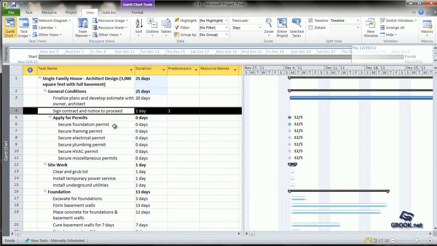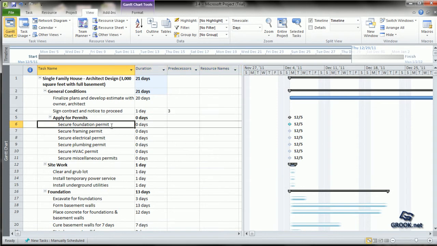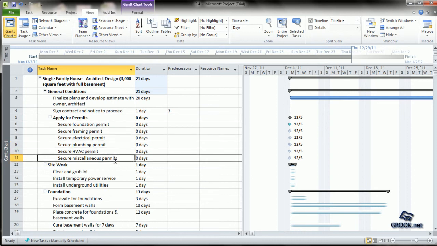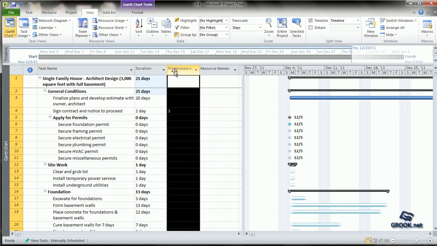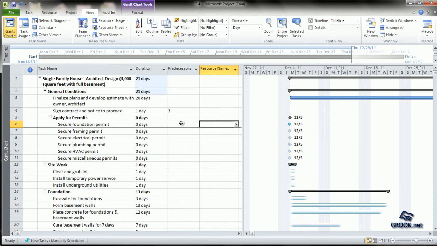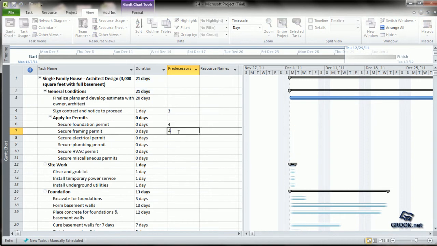Let us try for another task, secure foundation permit. Now all these tasks in which permits are to be secured can start only after the contract has been signed and the notice to proceed be given. So what we can do is, we can directly go to the predecessors column and enter the activity ID which will be the predecessor in a finish to start relationship. For example, you can say 4 for this, 4 for this.